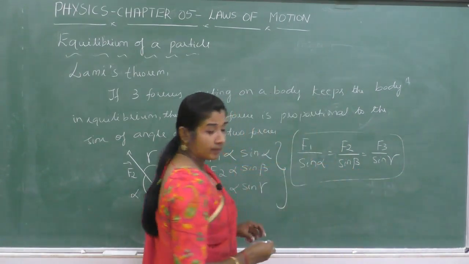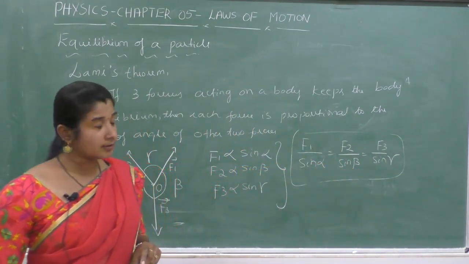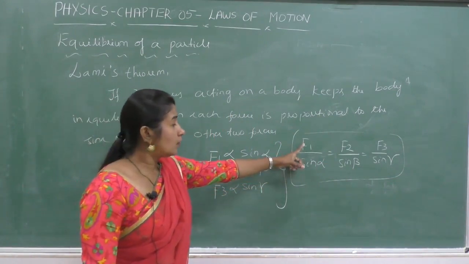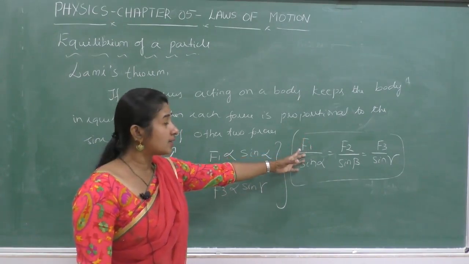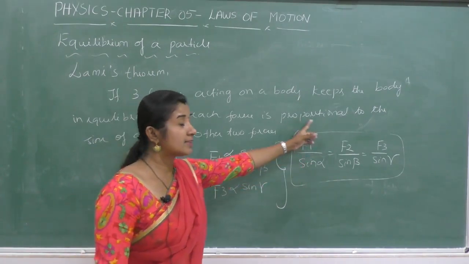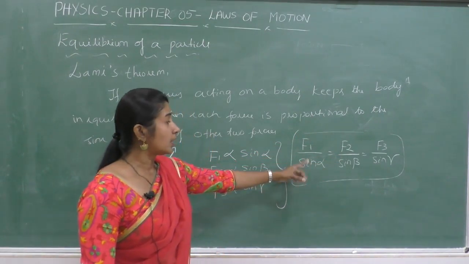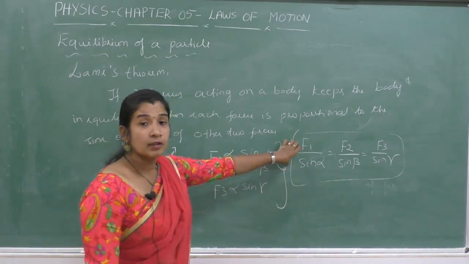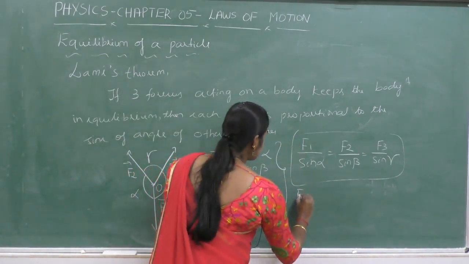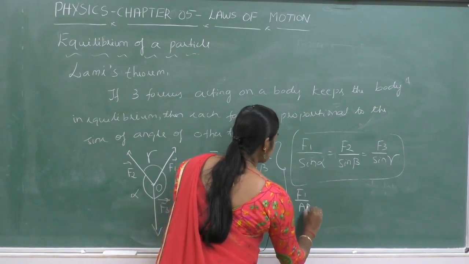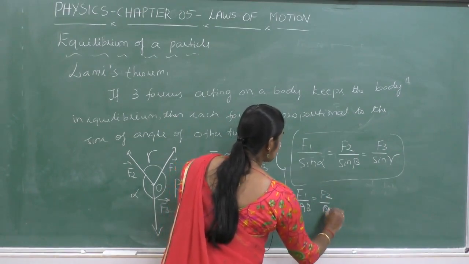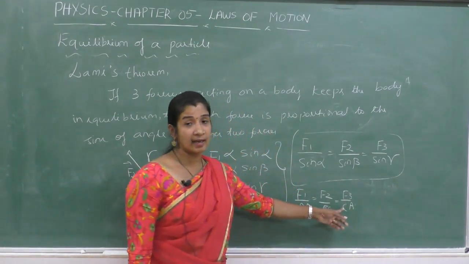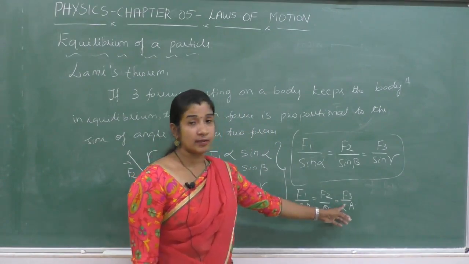So this is another condition, another formula, which represents that the three forces acting on a body keep the body in equilibrium if this condition is satisfied. You have to remember these two formulas. The first one is F1 by AB, that's equal to F2 by BC, that's equal to F3 by CA, where AB, BC, CA are the side lengths of the triangle.